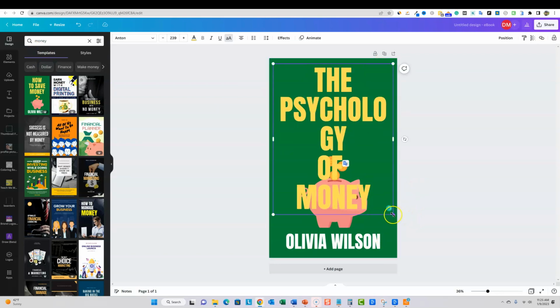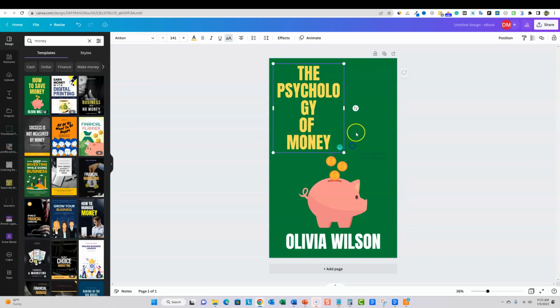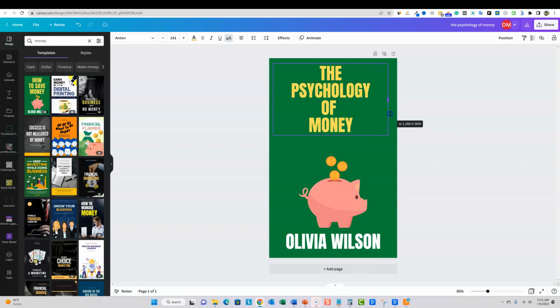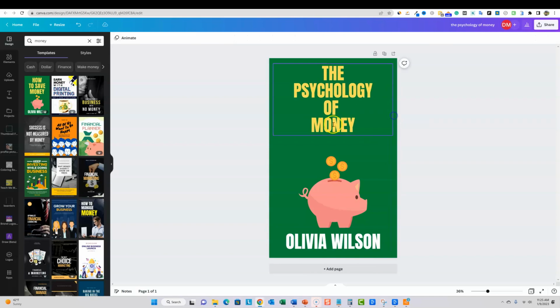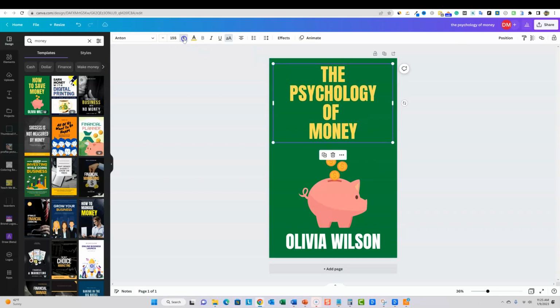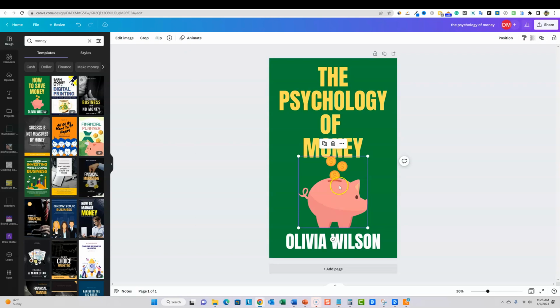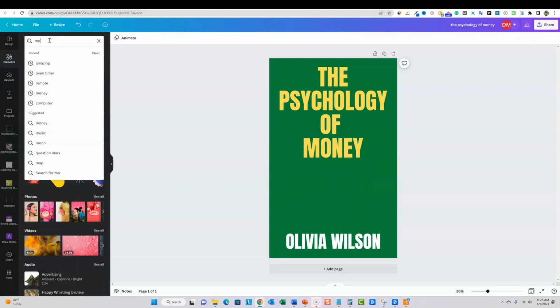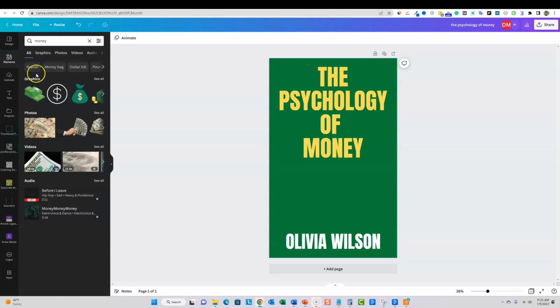And we're going to need to sort of shrink this down and figure out a good way to have it all included, if you will. But for now, we can make this better. I'm going to go ahead and just click on it, and we can make the text bigger now by going like this, something like that. And we can delete that right there. We can go over here to elements, and we can type in money and something like that.